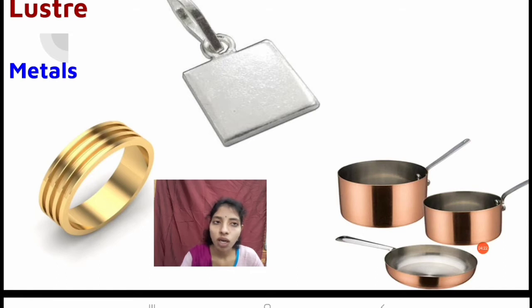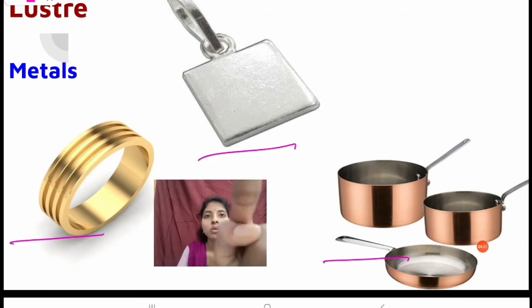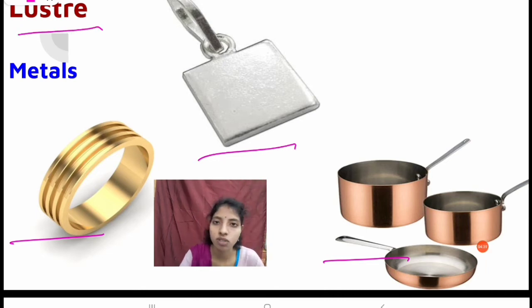So the metals which have the shining property on them, we can say that those substances are lustrous. Okay, the substances have the shining property on them.